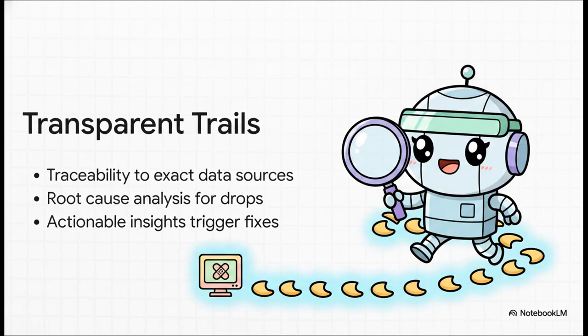First is traceability. You need to link every single decision to exact data sources. Second is root cause analysis. If a metric drops, you have to document exactly why it dropped. And third, actionable insights. Prove how the data triggered a corrective action. A truly transparent audit trail means an auditor can easily and happily follow the breadcrumbs from a system failure straight back to its root cause and then verify the fix.